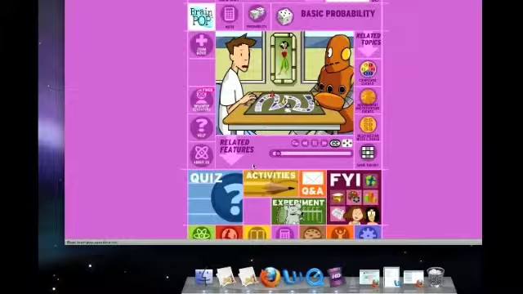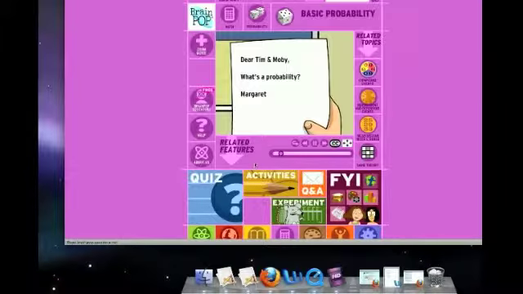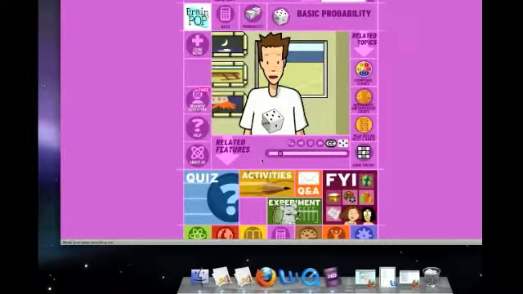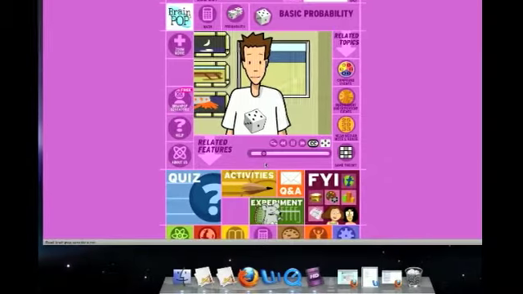Students are also able to write into Tim and Moby and ask them questions, Dear Tim and Moby, such as this question from Margaret.